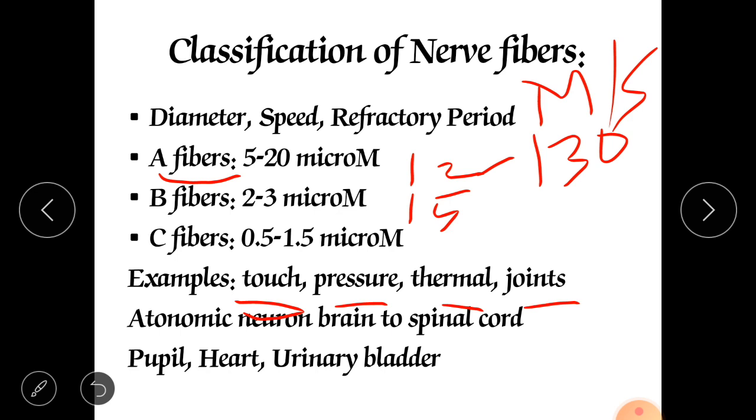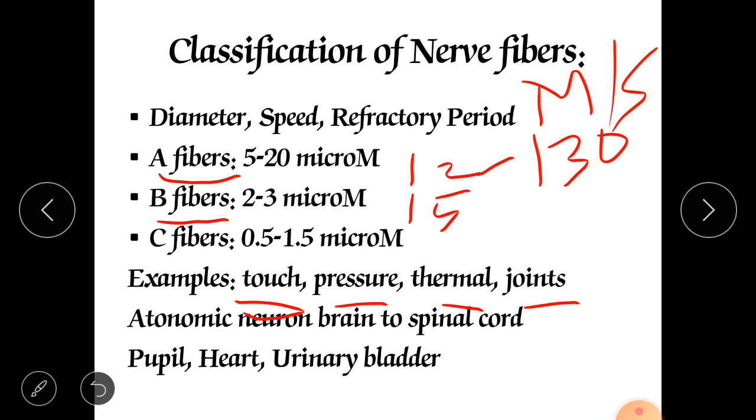The examples include the autonomic neurons from the brain to the spinal cord, or to the ganglia of your spinal cord, the junction between the peripheral nervous system and the spinal cord, which is called ganglia. Up to the ganglia, from the brain, whatever neurons are there, they contain B fibers. And it also has a higher refractory period as compared with the A fibers.